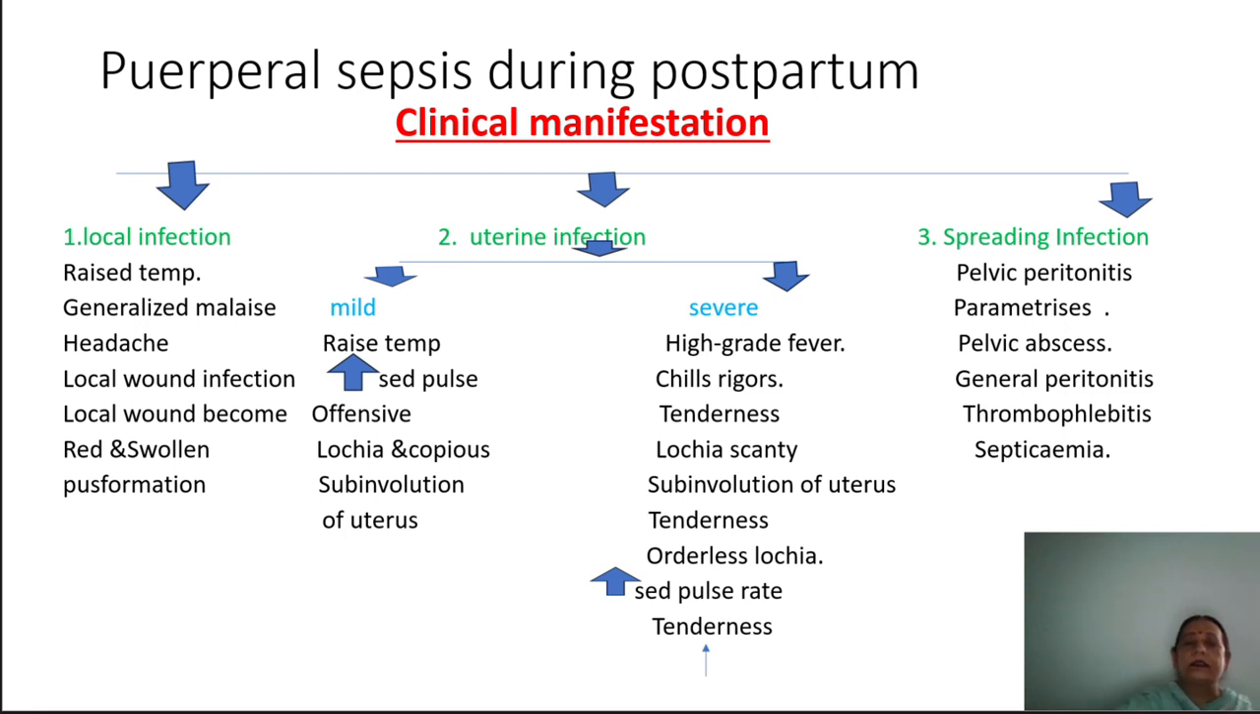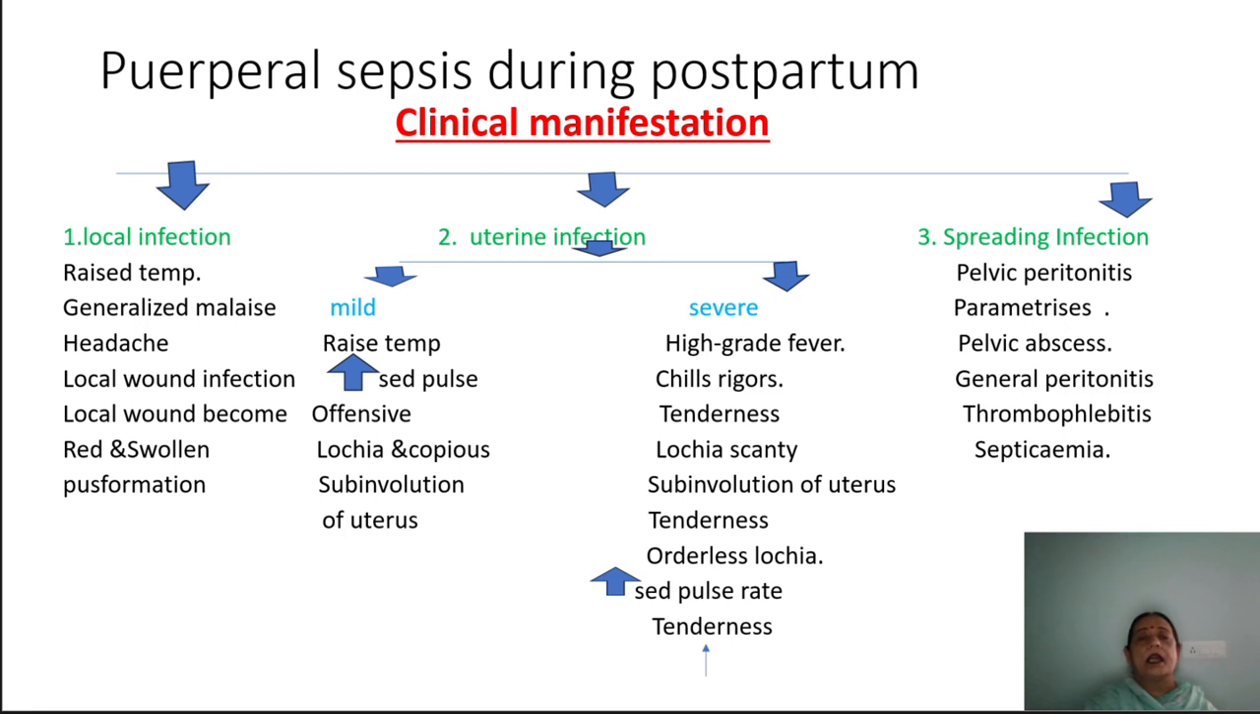In mild, there is a raised temperature, raised pulse rate, offensive lochia, copious lochia, and subinvolution of the uterus. The uterus will not return to its normal stage as per the normal puerperium. Next one is the severe.